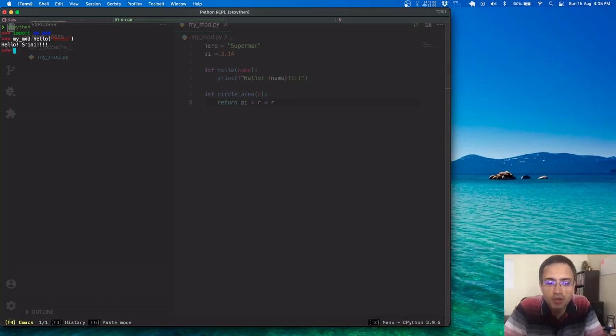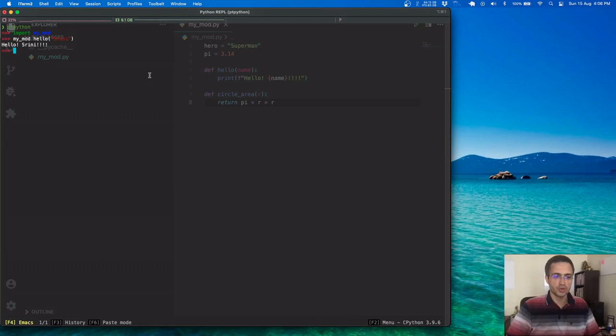So I imported the module and then I actually started using the functions, right? First function I already used. And I don't have to stop here. I can even use other variables and other functions, right? So let me just do a few more just for variety and stop there.